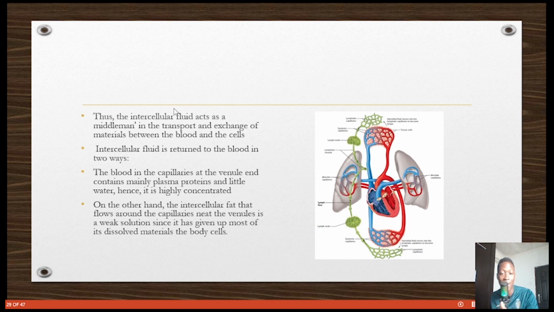What this intercellular fluid does is that it bathes the cells. When the dissolved nutrients and hormones diffuse out, it surrounds the cell, and because they are now closer to the cell, the diffusion process can take place. Remember, in the open circulatory system, the fluid comes into the hemocoel and just bathes the organs, and then diffusion takes place. But in the closed circulatory system, it escapes through the capillaries, bathes the cell in the intercellular fluid, and then the cell can take what it needs. The blood in capillaries at the venule end contains mainly plasma proteins and little water. Hence, it is highly concentrated. You should also know that.